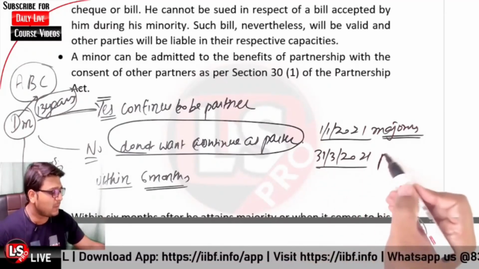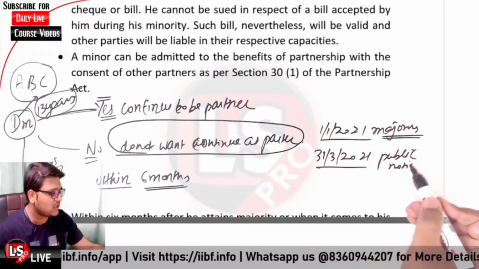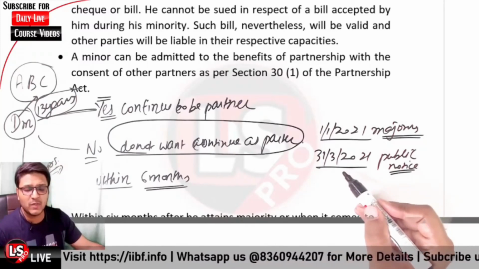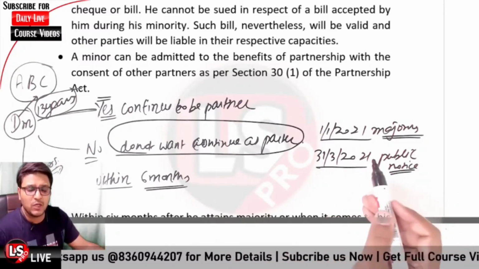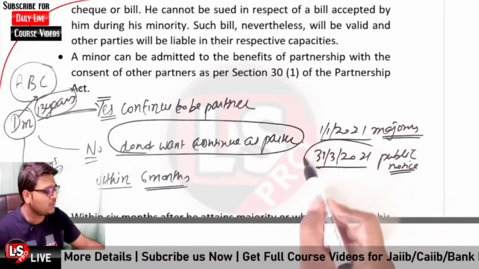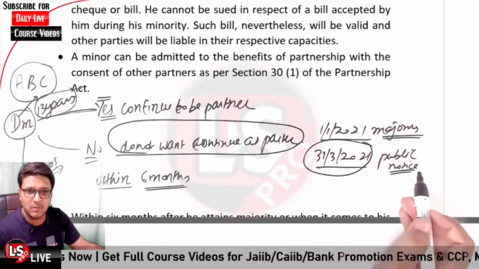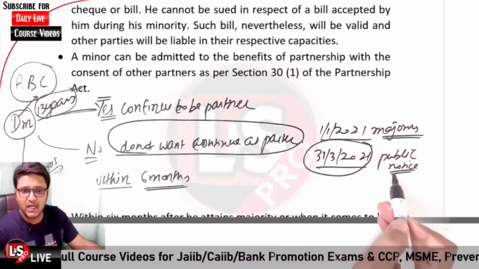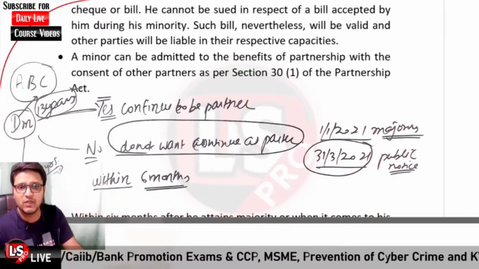He gave public notice that he does not want to continue as a partner in the partnership firm on 31st of March 2021. In that case, his liability would be only for those agreements which were signed by the partnership firm up to 31st of March 2021, that is, up to the date of the public notice, and after that date the minor cannot be held liable for any of the acts of the partnership firm.